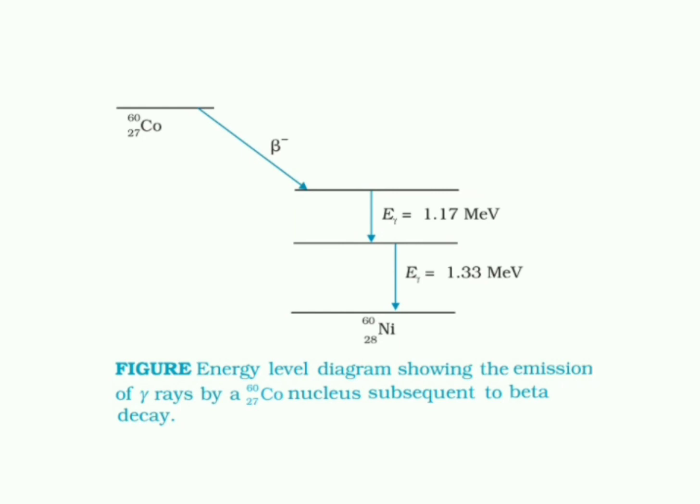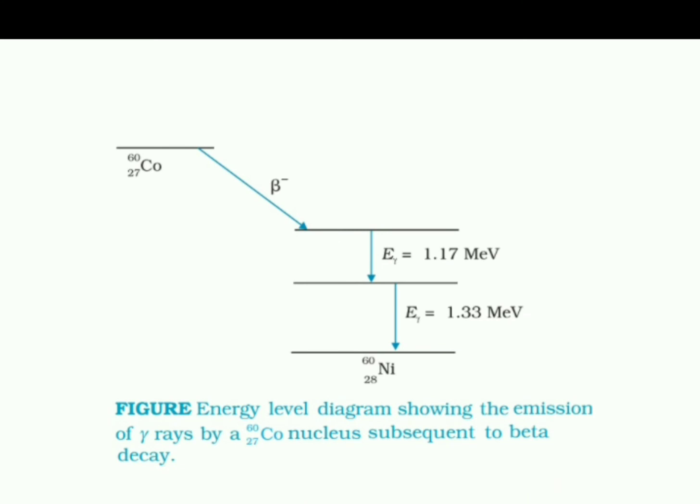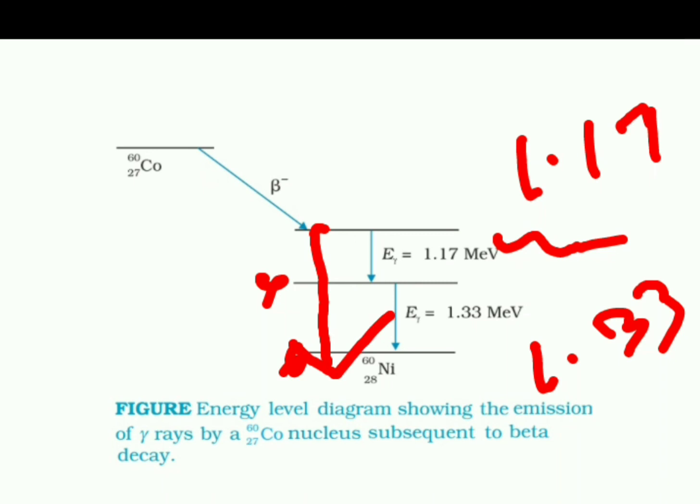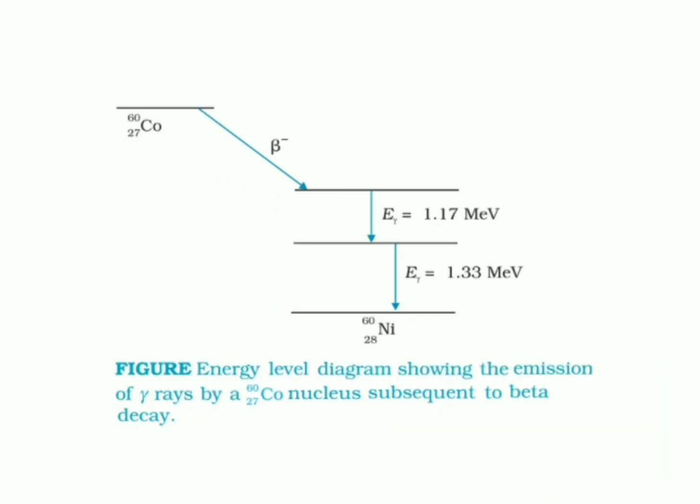E1 is 1.17 MeV, a gamma emission with energy 1.17 mega electron volts. If it jumps from the next level, it releases 1.33 mega electron volts. If the nuclide jumps directly to the ground state, the total energy released will be 1.17 plus 1.33 MeV. These energies we call gamma rays.